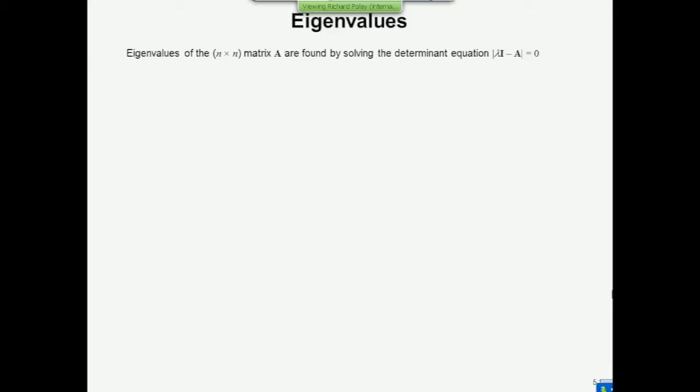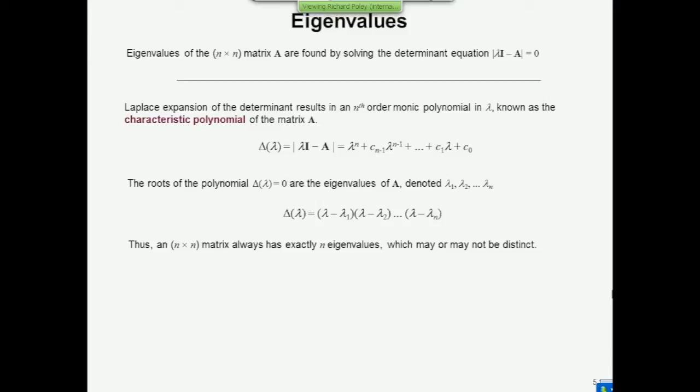They're found from evaluating the determinant of lambda I minus A. Now, you leave lambda as a free parameter when you calculate this, and I is an n by n identity matrix. So you know what an identity matrix is now. So you've got two n by n matrices, you can do the subtraction and then calculate the solution to that. And the solution will be an nth order polynomial in lambda, because lambda is the free parameter that you left in that equation. So here it is, it's lambda to the n in that term, and then all the others have some coefficients associated with them.